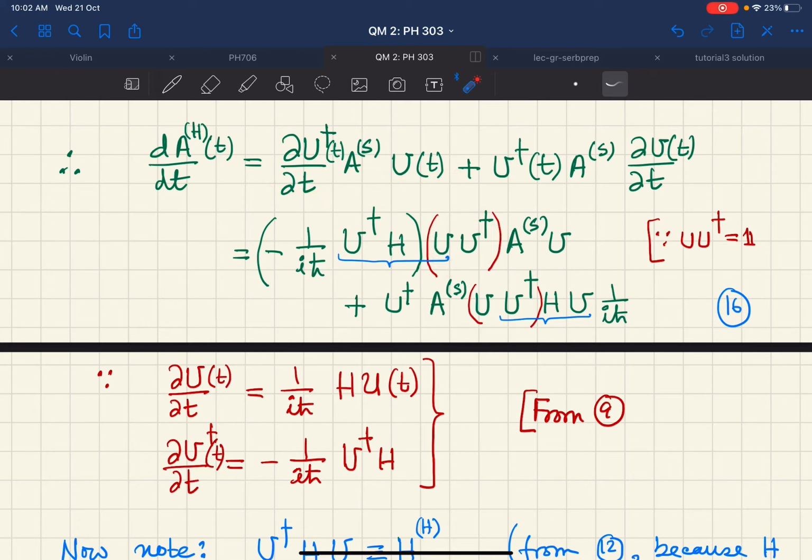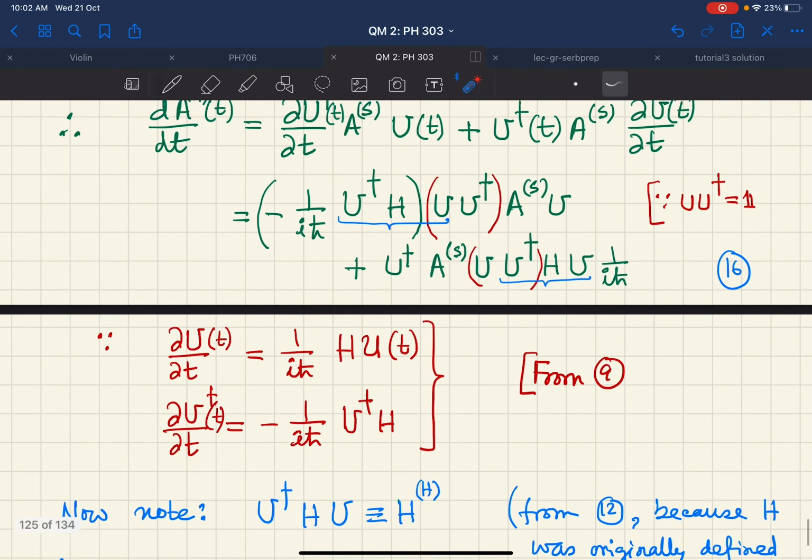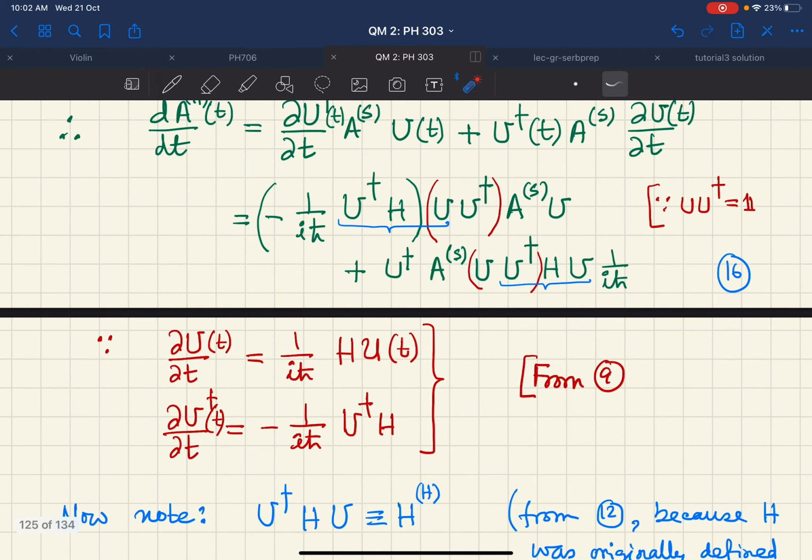Similarly, in the second term also, del U del T, I simply replace by 1 by iħ H U. So that is this. But before that, I also introduce this U dagger term here between U dagger A_S and this del U del T. So now let us see what happens. We simply note that U dagger H U is nothing but H Heisenberg, the Heisenberg Hamiltonian.